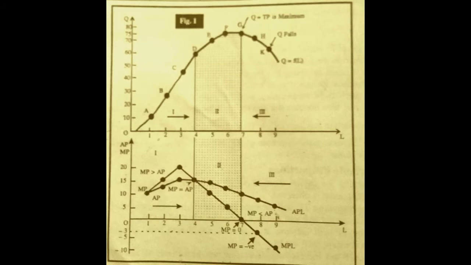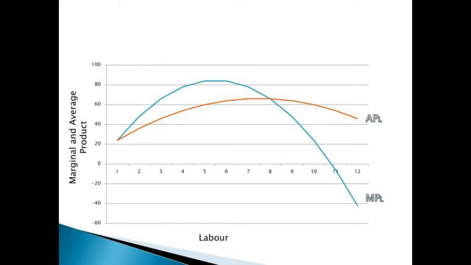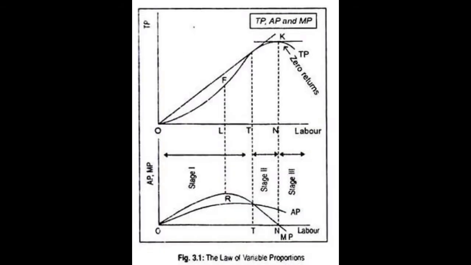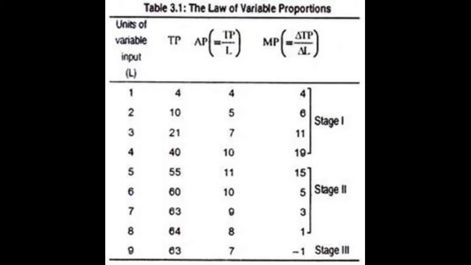Hence, both AP and MP increase, but MP increases more than AP. This situation corresponds to law of increasing return. The point C represents point of inflection because here the slope of TP curve changes. When the firm employs fourth labor, AP has reached its maximum and both MP and AP are equal here.